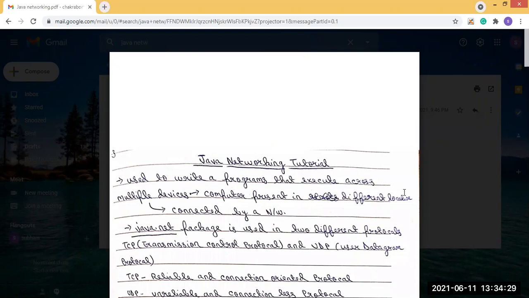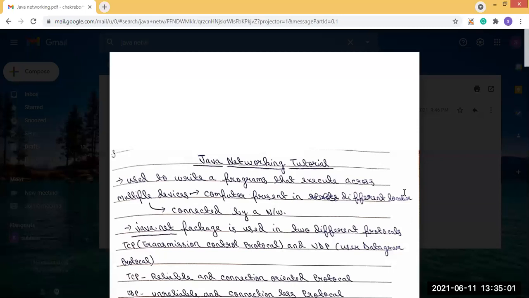Today we'll see the topic of Java networking, that is, how Java programming can be done for networking purposes. So, what does networking mean? There will be multiple computers present, and these multiple computers are connected to the network. So if we write a program, it executes across multiple devices, meaning computers present in different locations.